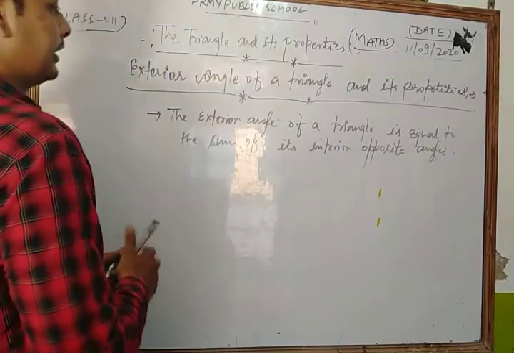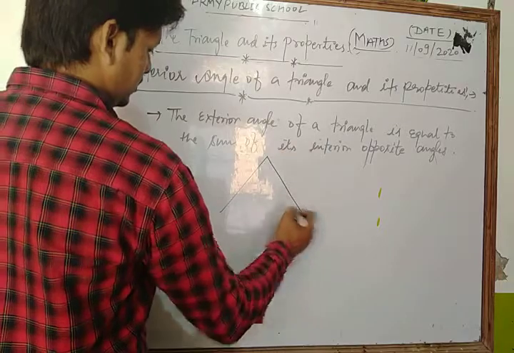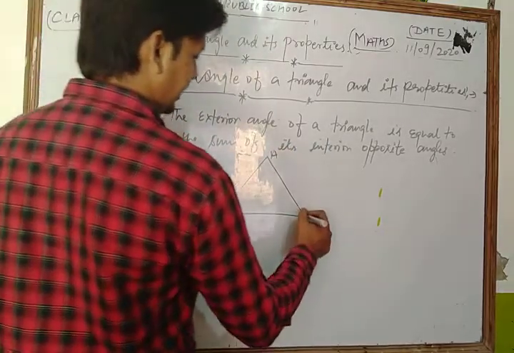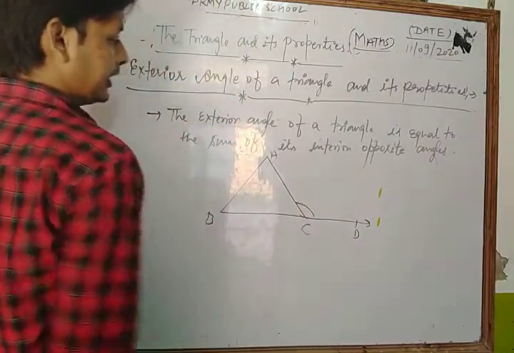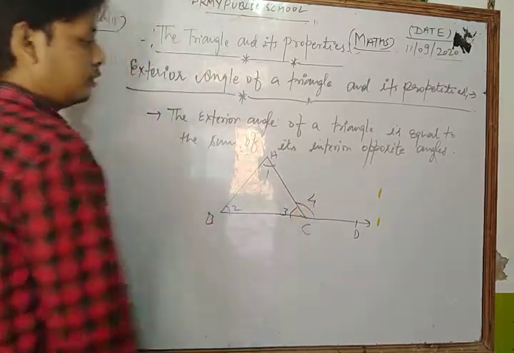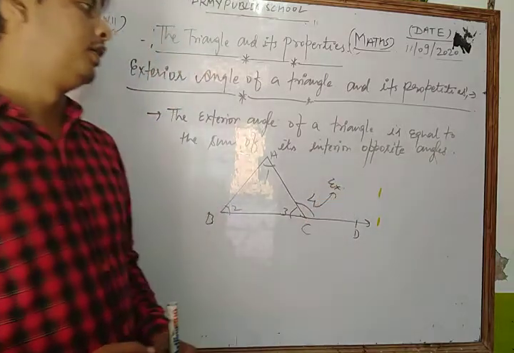Now look at this topic from the figure. Suppose that ABC is a triangle and we produce the side BC through D. Then this is the exterior angle, and we take angle 1, angle 2, angle 3, and angle 4. Okay, this is the exterior angle, no? This is the exterior angle.